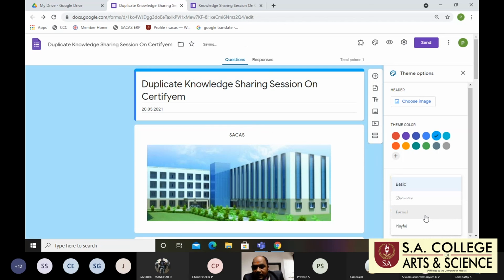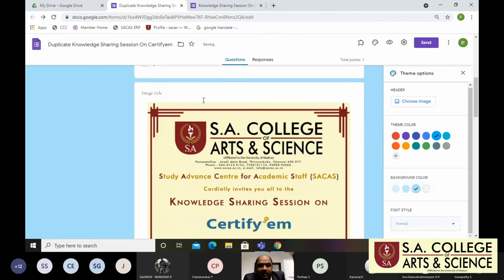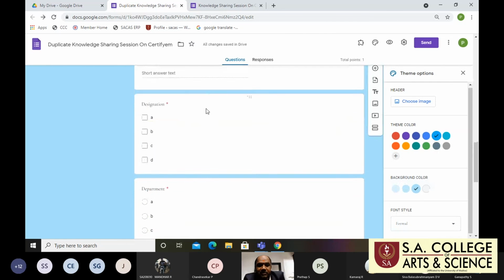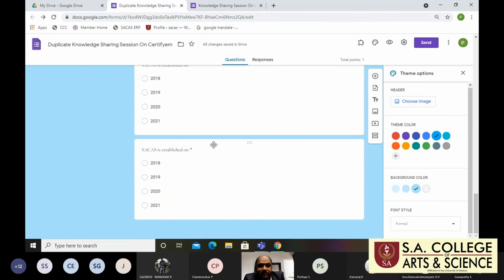I'm changing this style and it can be changed, but you cannot align text. See, a Word document has a variety of options available, but here we don't have that many, just a few.